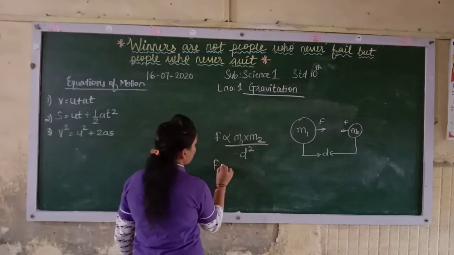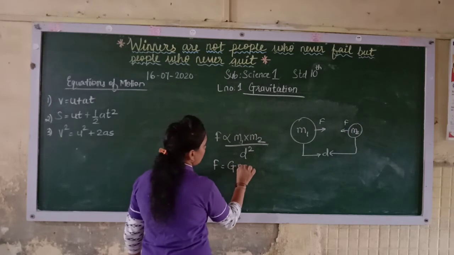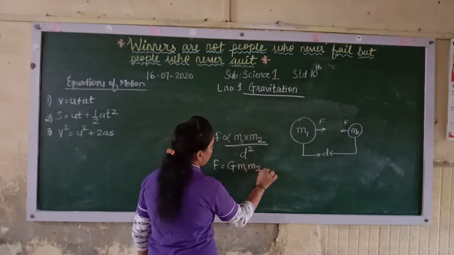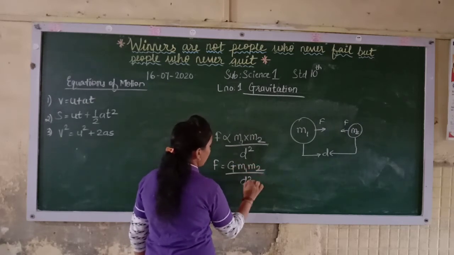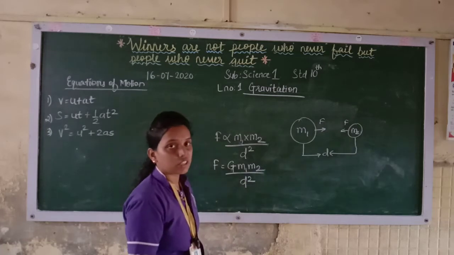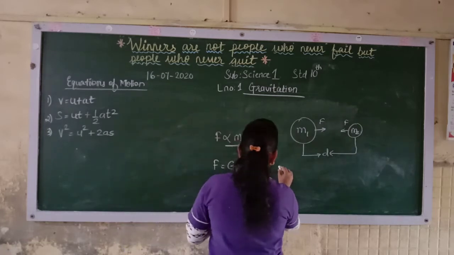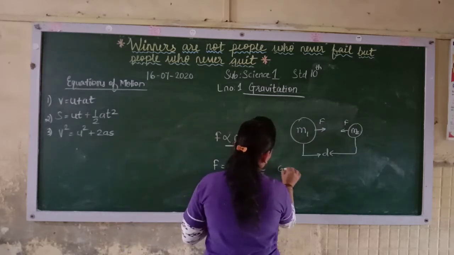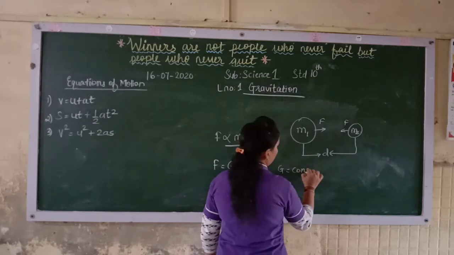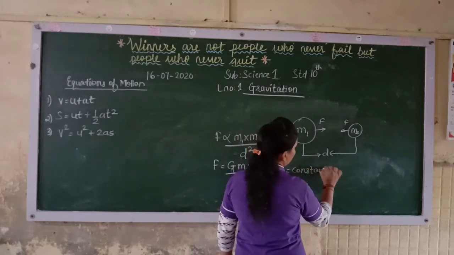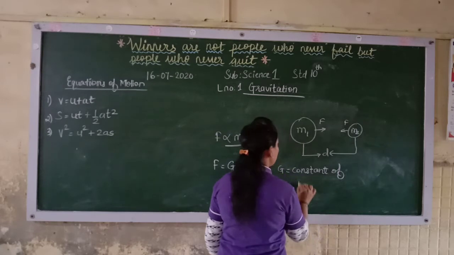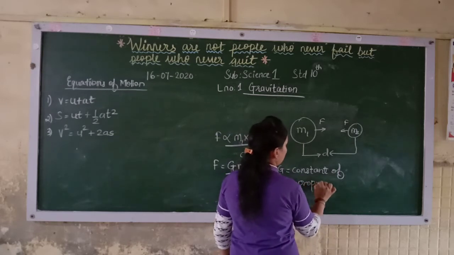So force is equal to G m1 m2 upon d square, where G is the gravitational constant, or the constant of proportionality.